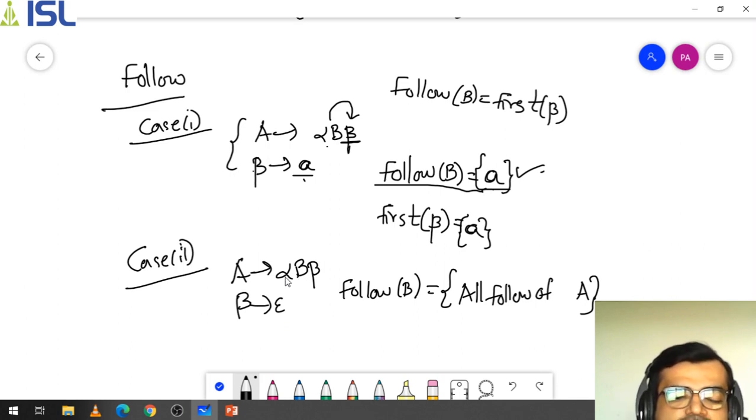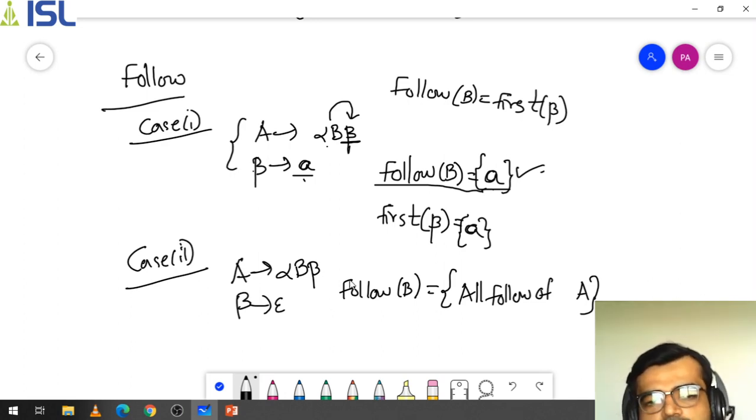B will follow the parent value. So what is the parent value? Whatever value will be followed by A, the same value will be followed by B as well. That's why you can write here, whenever this value comes here, follow of B means all the values which are followed by A will be followed by B. All follows of A, in simple case.